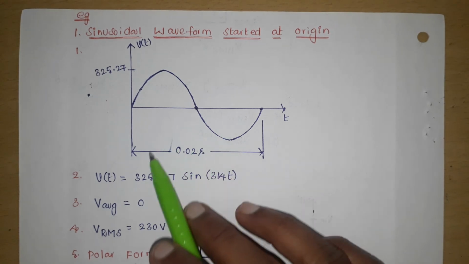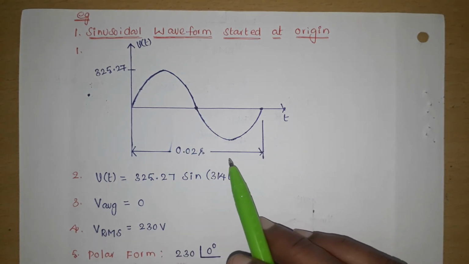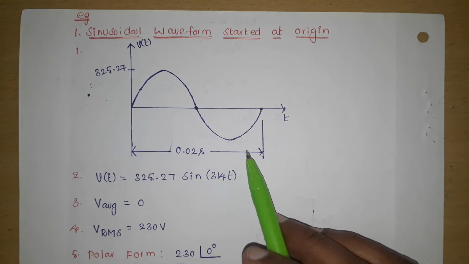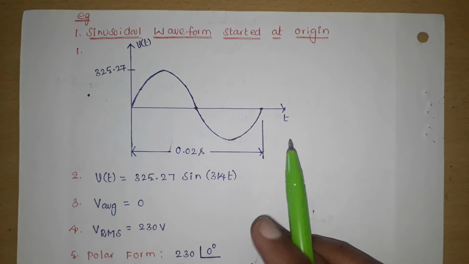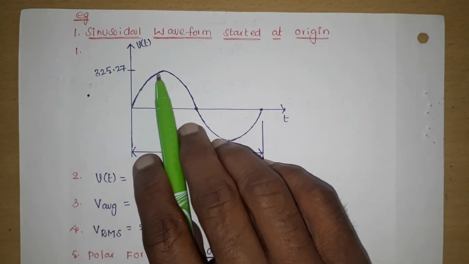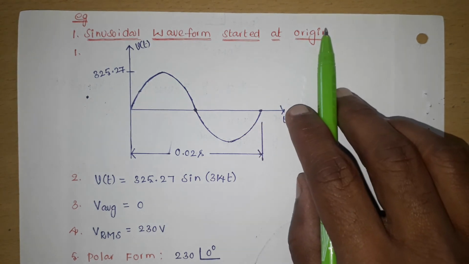The maximum value of the sinusoidal signal is 325.27.